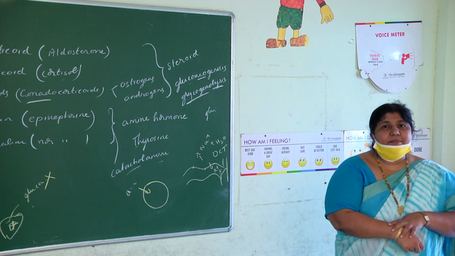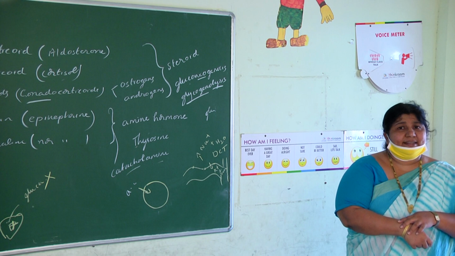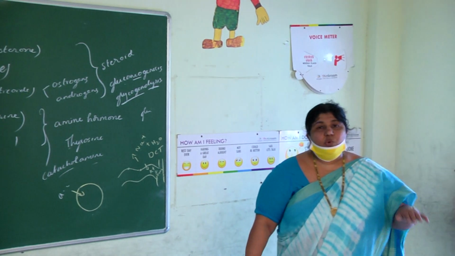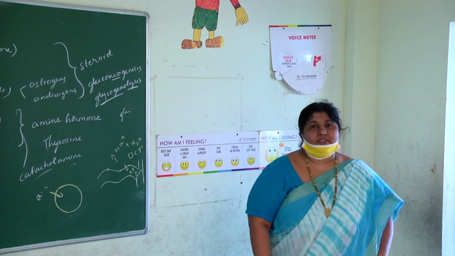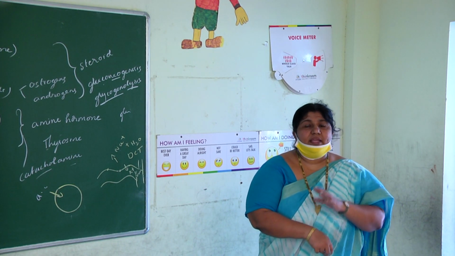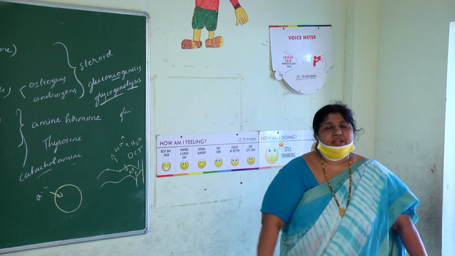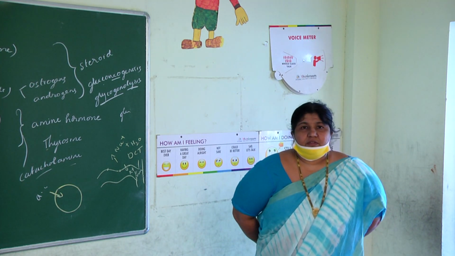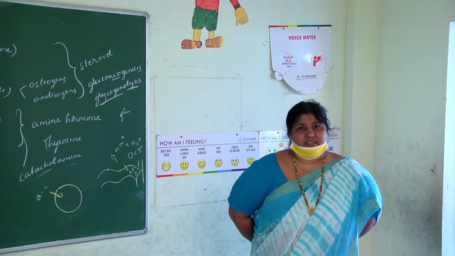Pain means the injury is getting healed. That is an immune response. But cortisol inhibits the immune response, meaning it has a role in reducing inflammation and pain. So it suppresses the immune activity.